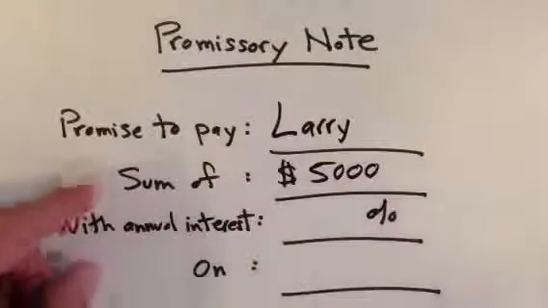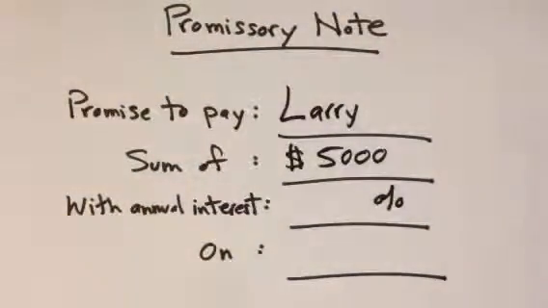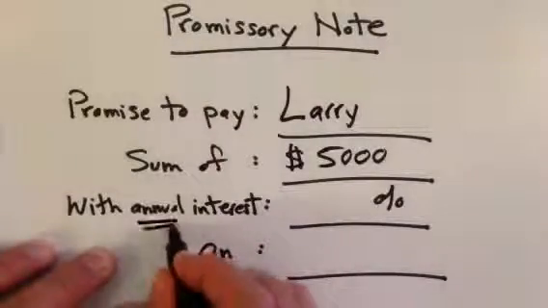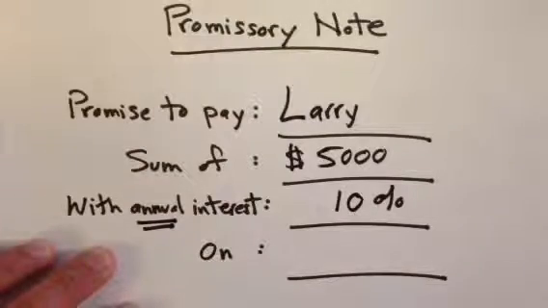He's going to pay me the $5,000. And if he's going to be holding my money for 3 months, I'm not going to do this interest-free. I'm going to expect some interest on this. So let's just say, to keep it simple, I want him to pay me annual interest of 10% on this money that he is holding for me.